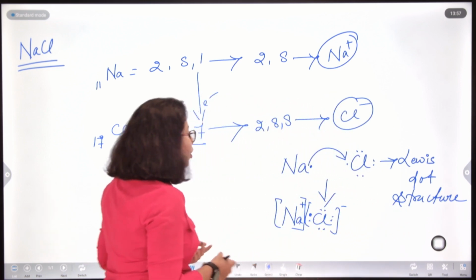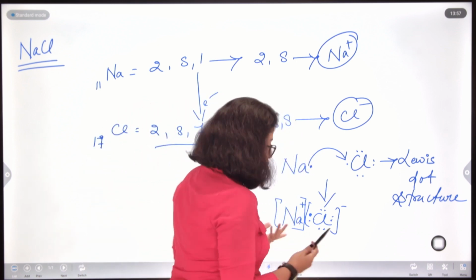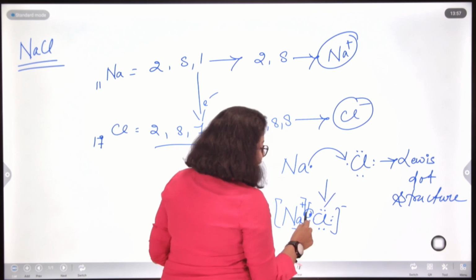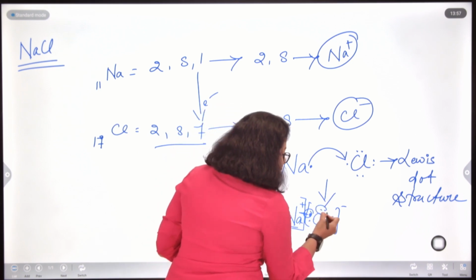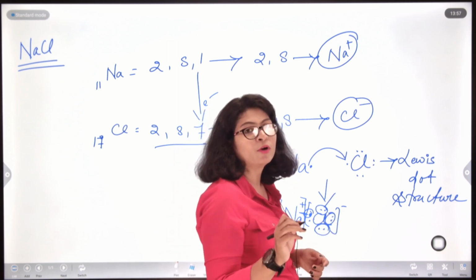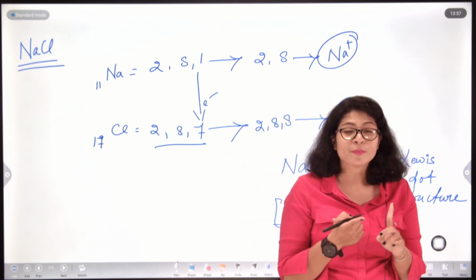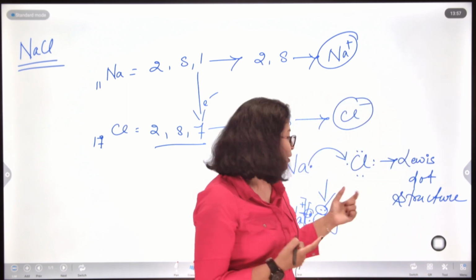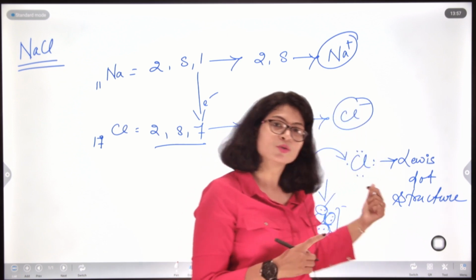Now see, how many pairs of electrons are involved here for bonding? Chlorine gained one electron, so basically it forms one single bond with Na. Now it has 3 other pairs that were not involved in bonding. These were only spectator electrons, that is, they themselves did not take part in bonding with sodium.